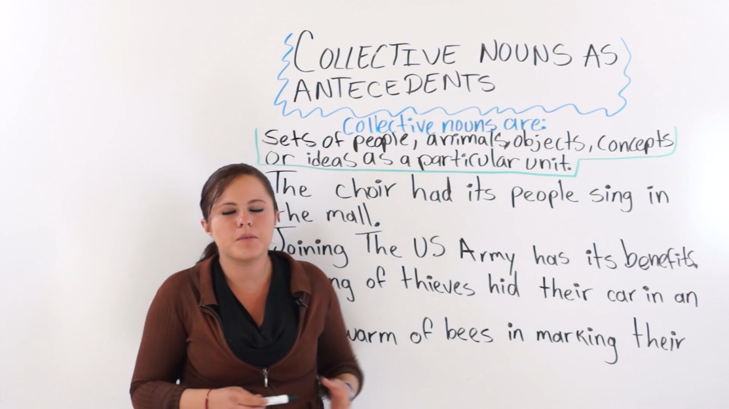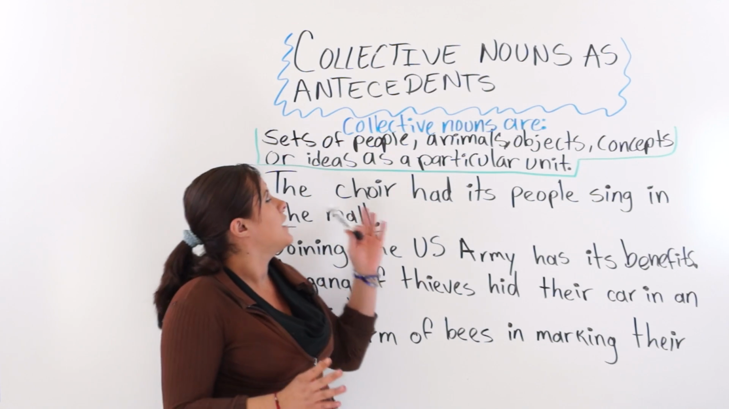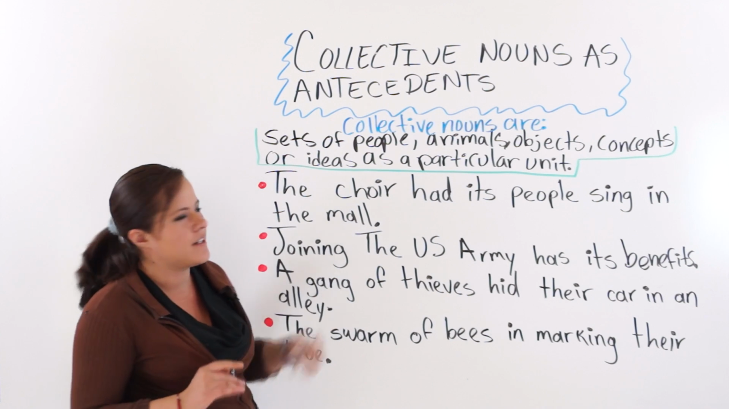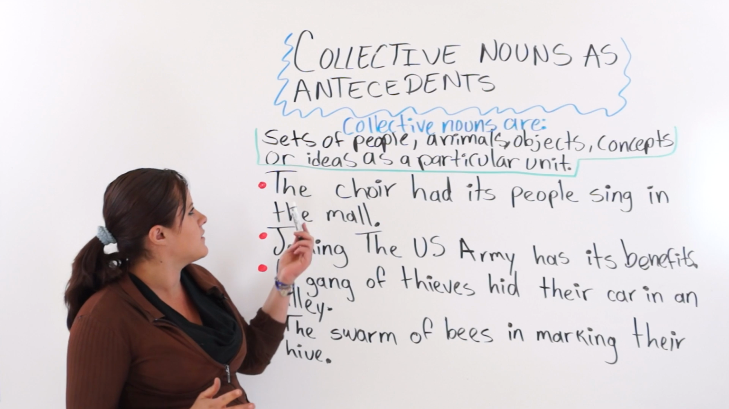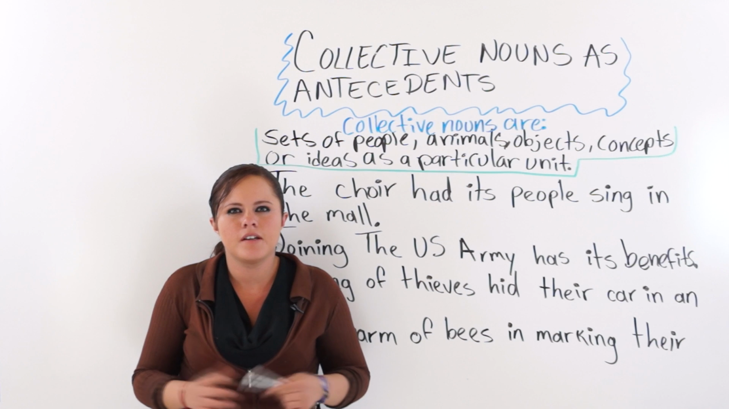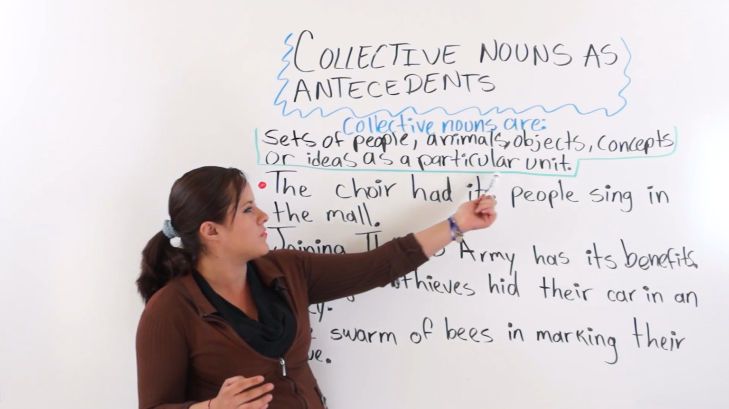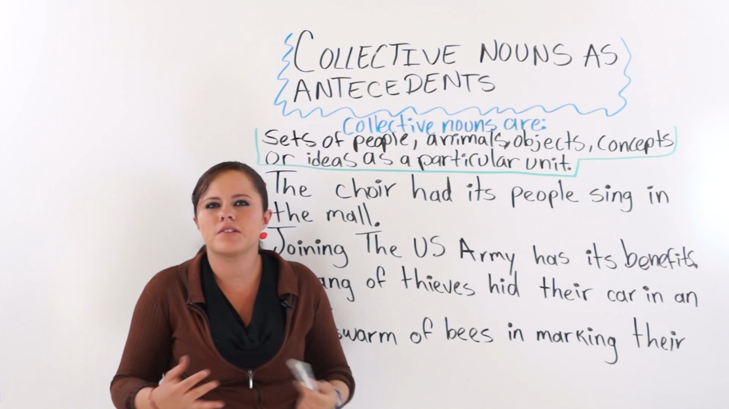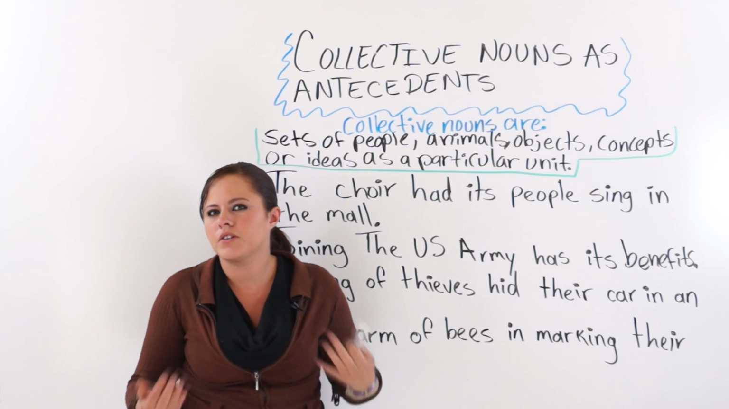In today's lesson I will be talking to you about how to choose the correct pronoun when having collective nouns as antecedents. As you may already know, collective nouns are sets of people, animals, objects, concepts, or ideas as a particular unit. Collective nouns are considered to be singular when they work as a particular unit, when all of the elements work as one. And they are considered to be plural when the elements of the collective noun work separately.